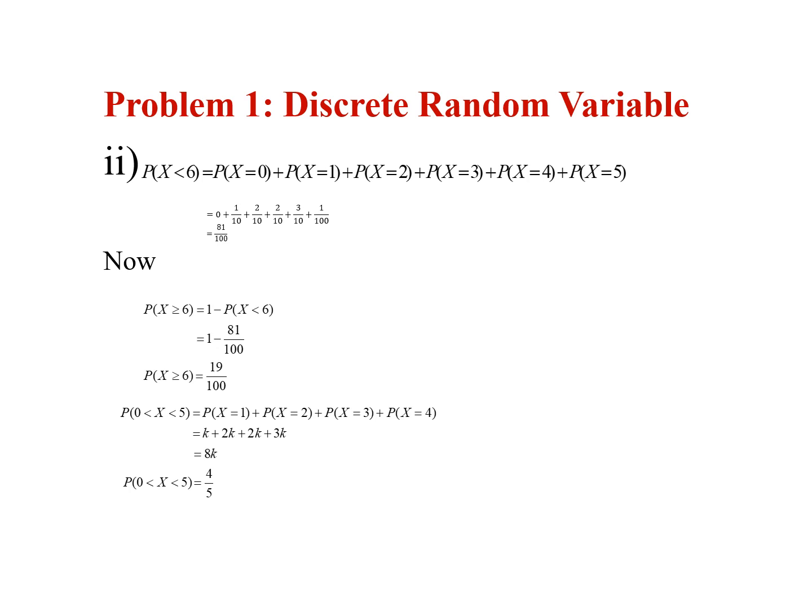Then we have to find out the probability of x greater than or equal to 6, which is equal to 1 minus probability of x less than 6. So this is the base formula. Here we already found the probability of x less than 6, which is equal to 81 by 100. So just substitute this value here. 1 minus probability of x less than 6 is equal to 1 minus 81 divided by 100. Simplifying this, we get 19 divided by 100.